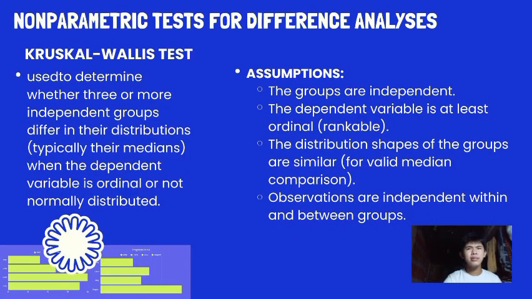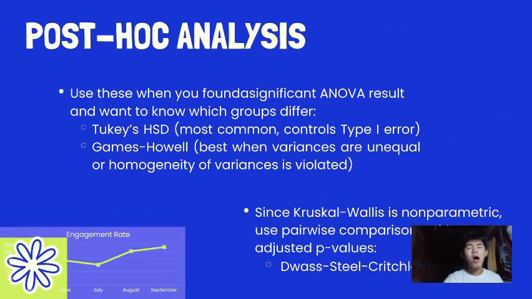So the next is the Kruskal-Wallis test. It is used to determine whether three or more independent groups differ in their distributions, typically their medians, when the dependent variable is ordinal or not normally distributed. So the assumptions: the groups are independent. The dependent variable is at least ordinal or rankable. The distribution shapes of the groups are similar for valid median comparison. Observations are independent within and between groups. Okay, did you understand?